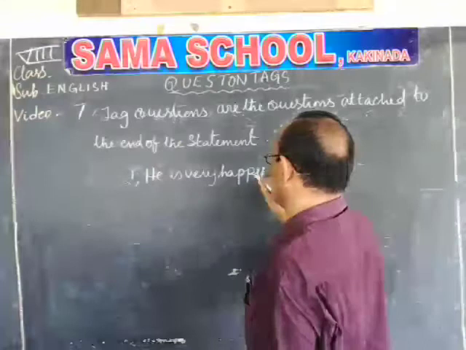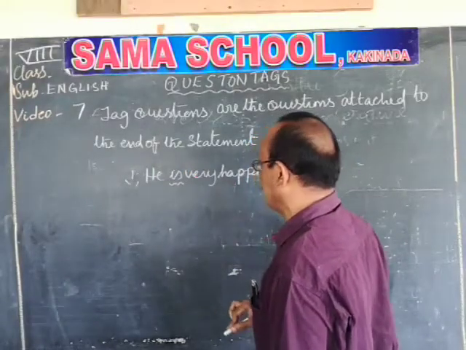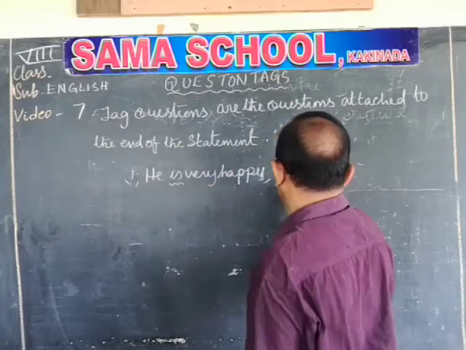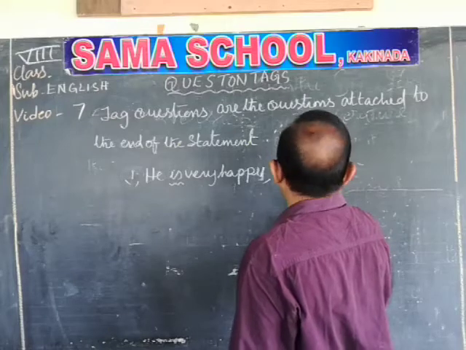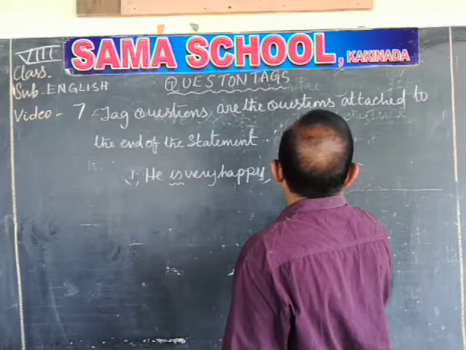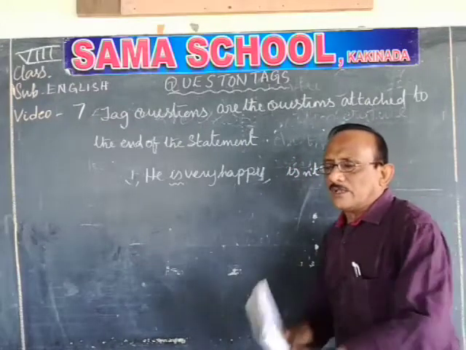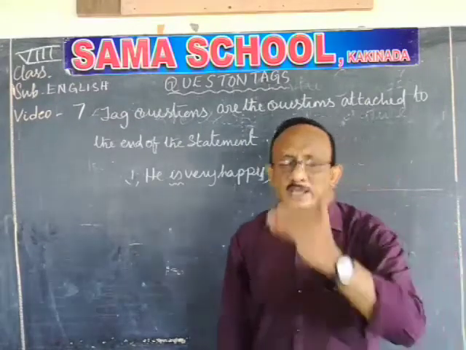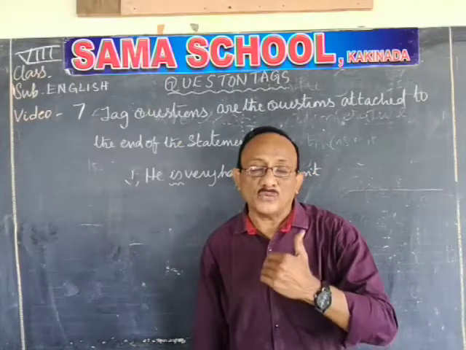Now what is the question tag for this? Here you take the help of a helping verb. What is the helping verb in this? Is. So while forming a question tag, we should not say the negative in full form.